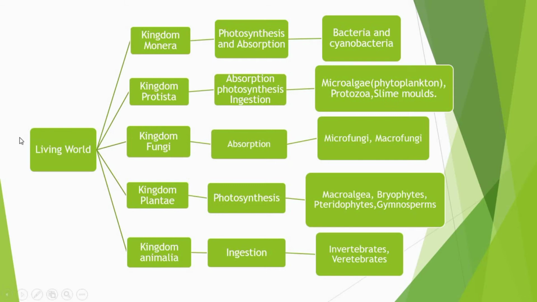So here he divided the living world into five kingdoms: Kingdom Monera, Kingdom Protista, Kingdom Fungi, Kingdom Plantae, and Kingdom Animalia. And these are all based on the nutritional concepts, that is, the photosynthesis, absorption, and egestion processes. If we see the Kingdom Monera, it includes the bacteria and cyanobacteria, and if we see in detail, they have the photosynthetic mode of nutrition. Some are autotrophic, some are chemosynthetic, and some also show the heterotrophic mode, and some have the absorption mode of nutrition.